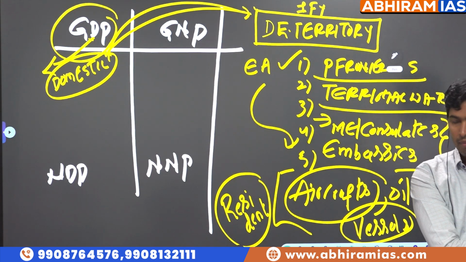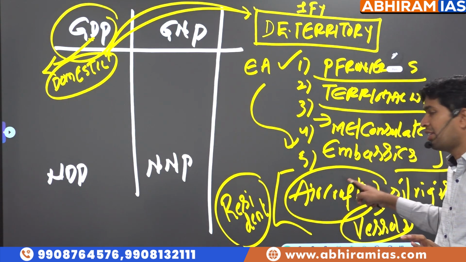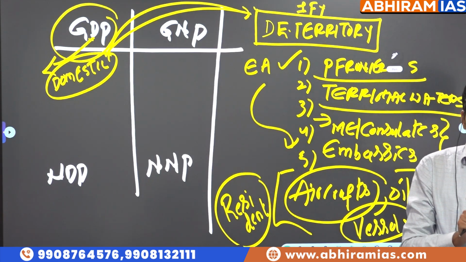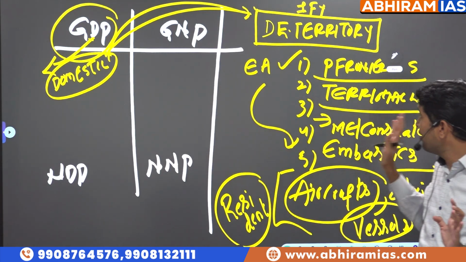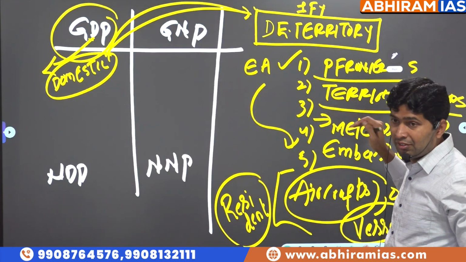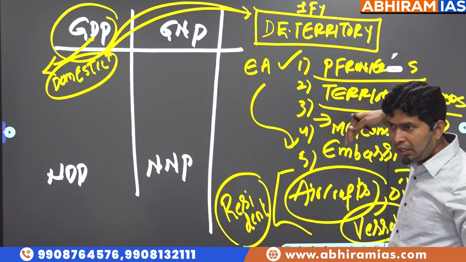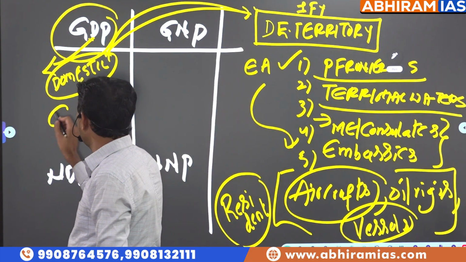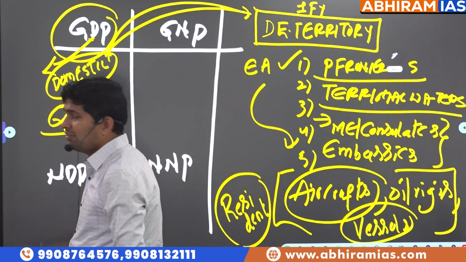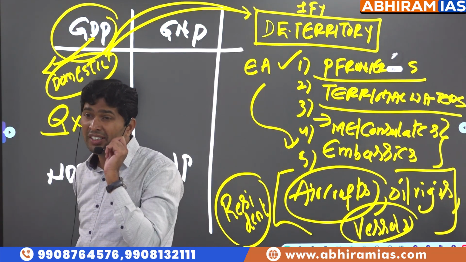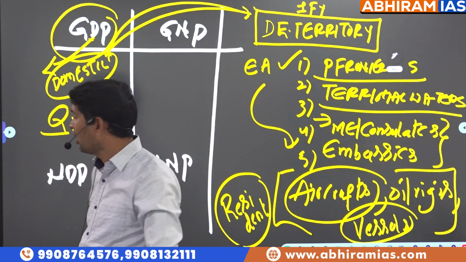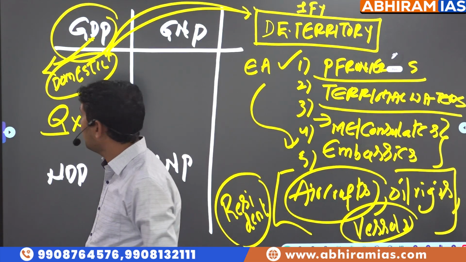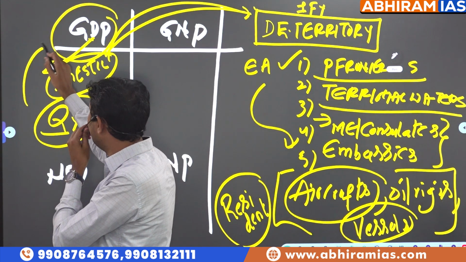Clear? But only in case of oil rigs or aircrafts or vessels, we have to look at whether they are resident for that year or non-resident for that year. So this is the first clarification, the examiner's favorite topic. What is included? What is not included? So what is GDP, sir? Total final value of goods and services, which is represented as Q. Q means quantity of finished goods at their MP. MP means market price, and this is called GDP.